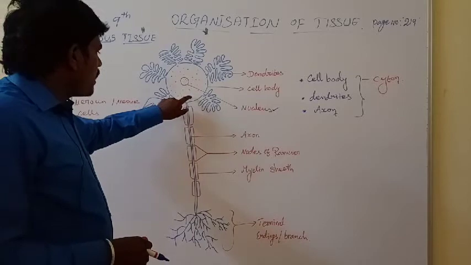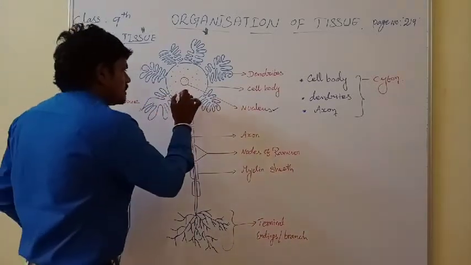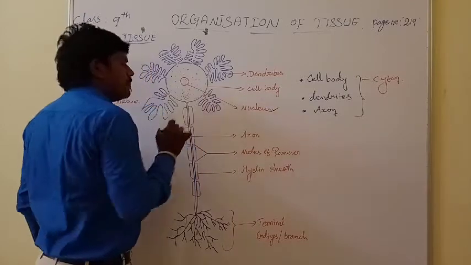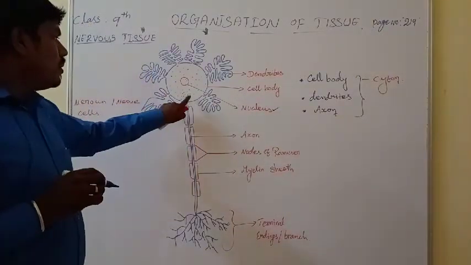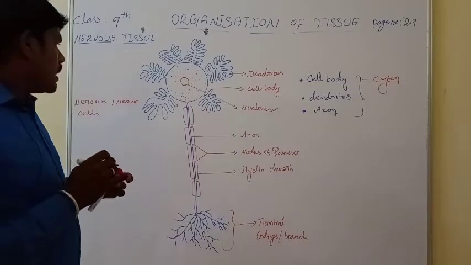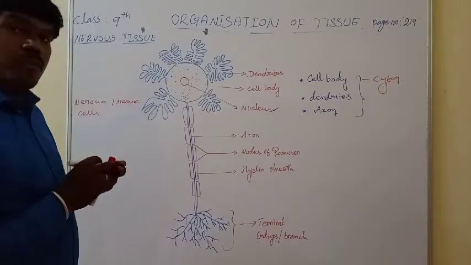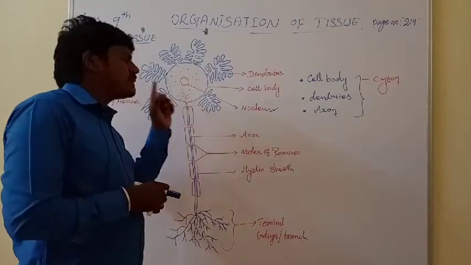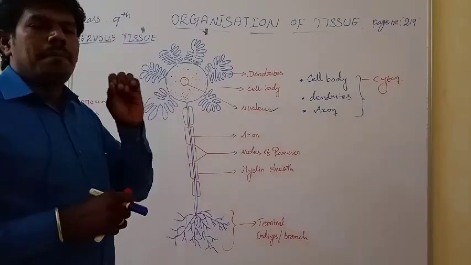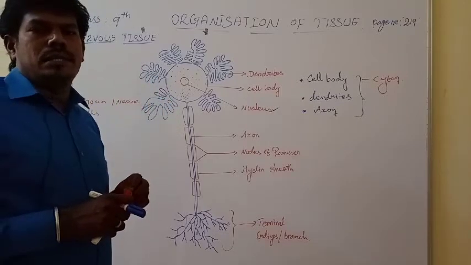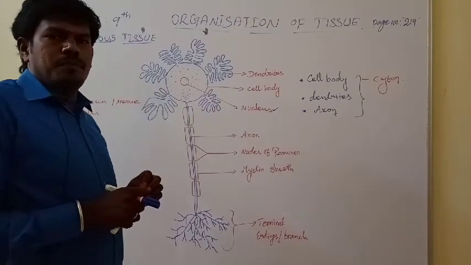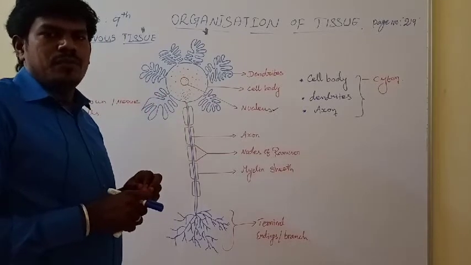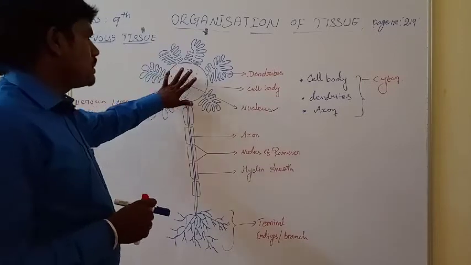Here the inner organelles are a group of organelles, as mentioned in some diagrams. This group of organelles is involved in ribosome, that means protein synthesis. Why do we want to synthesize protein? Because the message is present in the protein itself. When you break down that protein, you can easily identify which message is present in it. This is the function of the cell body.